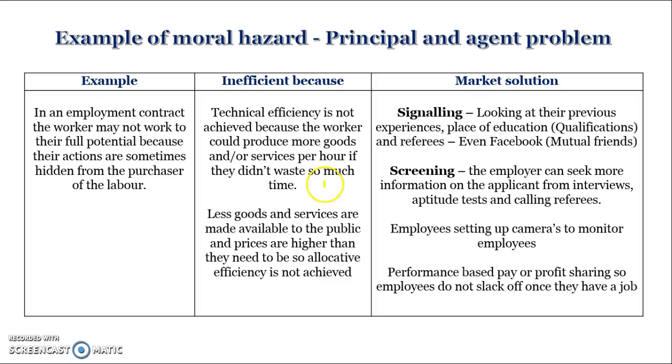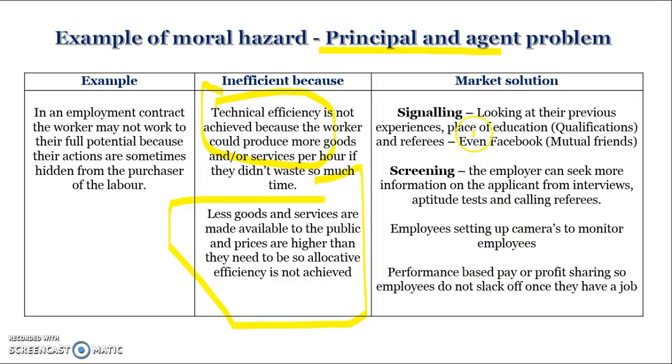In terms of the principal and agent problem, basically what that means is when the principal and the agent have different priorities. So it can occur in employment contracts when people don't work to their potential because their interests are not in line with whoever hired them. That can hurt technical efficiency because people don't work to their productive capacity, leads to a lot of idle and wasted time. Then less goods and services are provided for society. That can be fixed through signalling and screening.